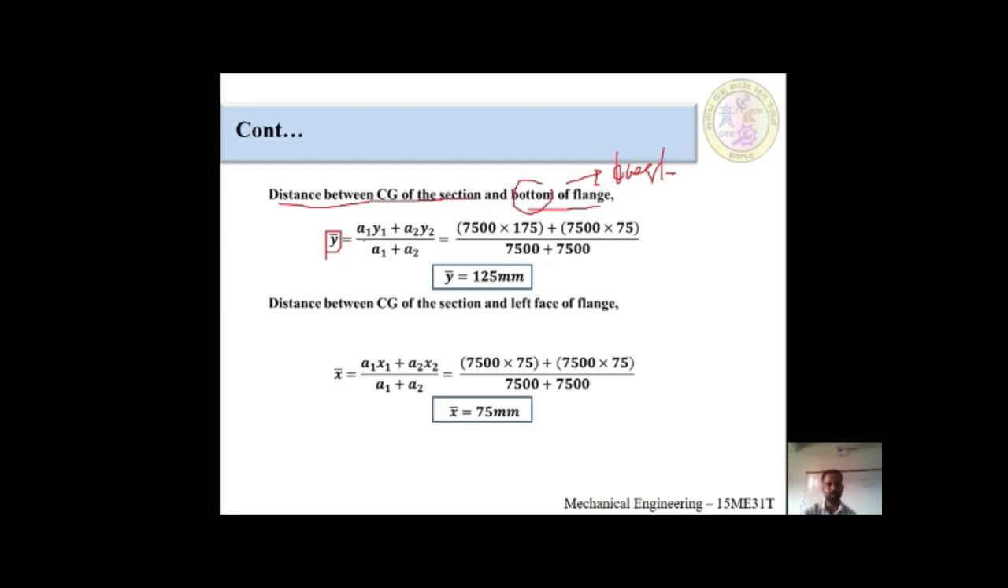Okay, y bar. The formula would be a1 y1 plus a2 y2. Why is it only up to 2 values? Because we are only having two components: a1 y1 plus a2 y2 divided by a1 plus a2.